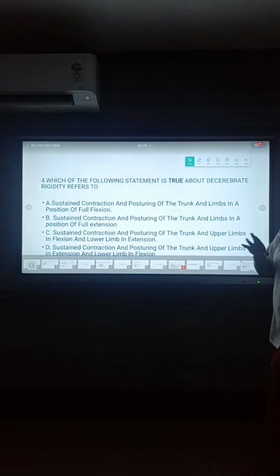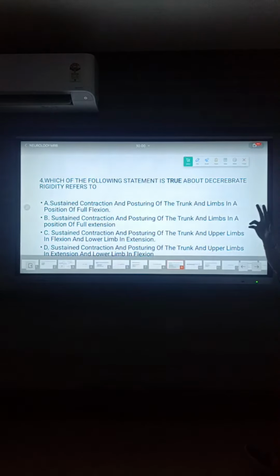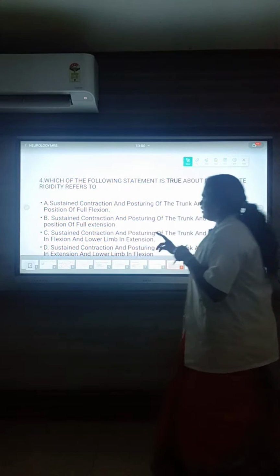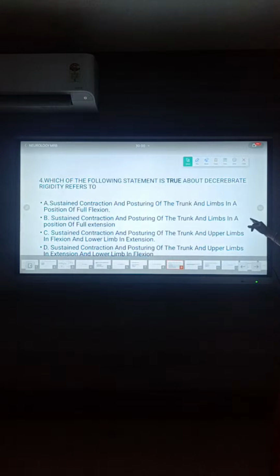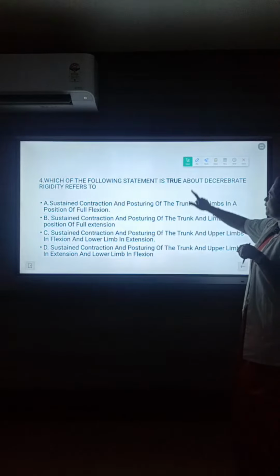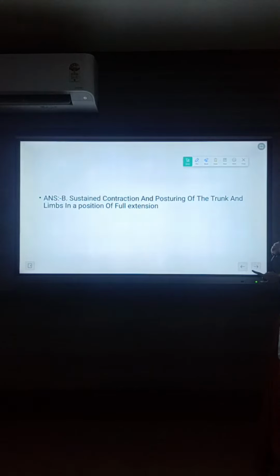Kindly remember that for a central nervous system lesion, we get decerebrate and decorticate, and you only need to know their presentation. So the correct answer is sustained contraction and posturing of the trunk and limbs in a position of full extension. Yes, it's the correct answer.